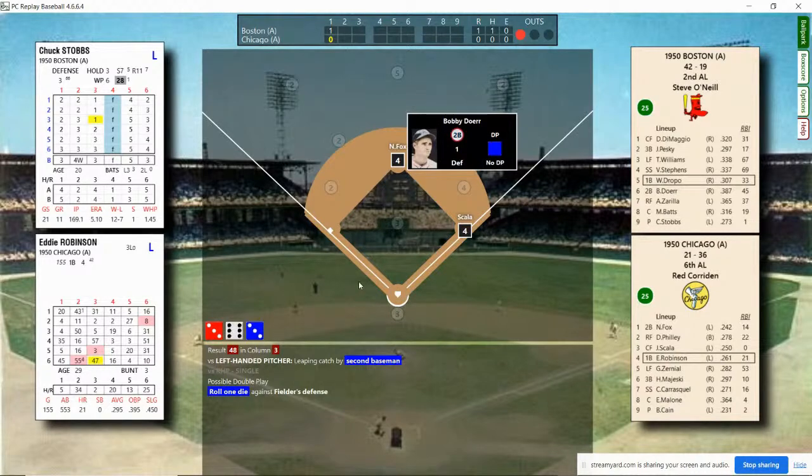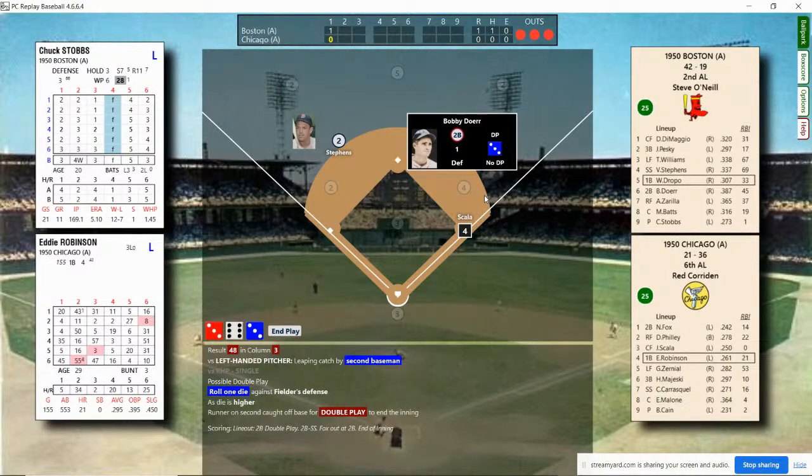There's a possible double play here, but I don't think it's going to be a double play. Maybe if it's a 1, but it's not. No double play. There is a double play. I read it wrong. And 1 left on. I wish I could get this straight. That's a 1, so anything over a 1 is a double play. A 1 would not be a double play. I'm going to learn that before the season's over.